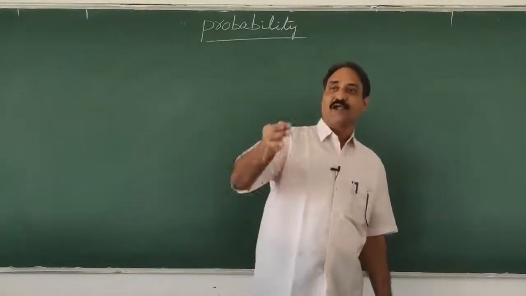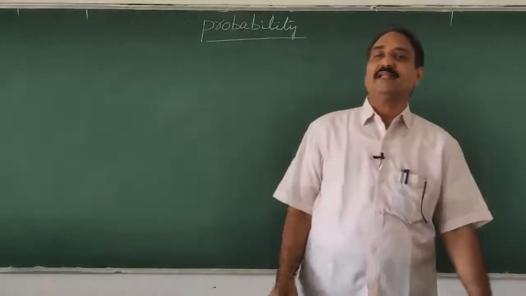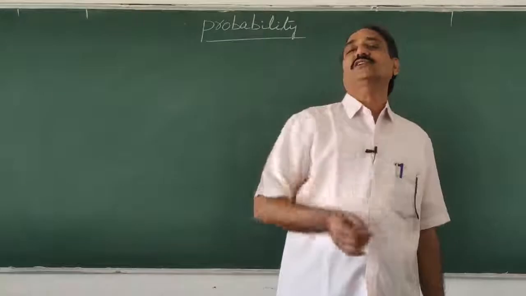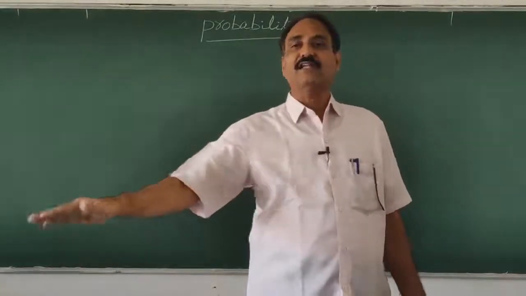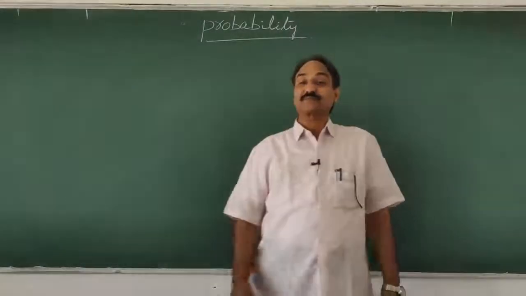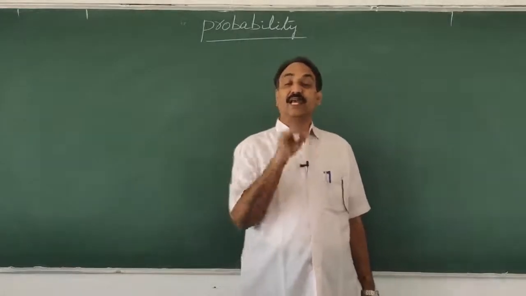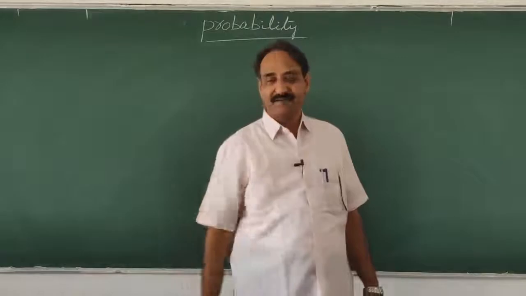Suppose you toss a coin. Before tossing the coin, we don't know what is going to fall. Either head may fall or tail may fall. After tossing the coin, we know it, either head or tail. That is different. That is called an event. The outcome of an experiment is known as an event.